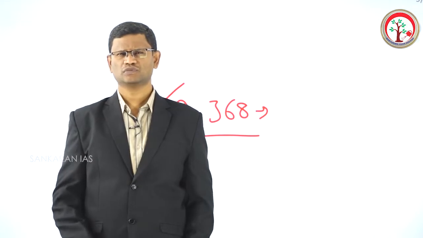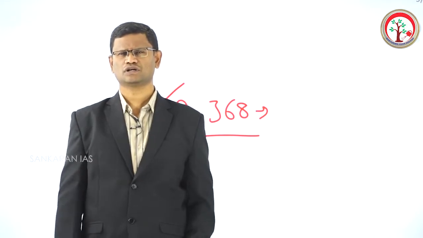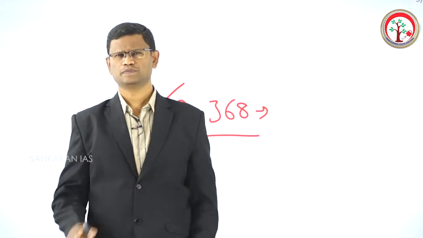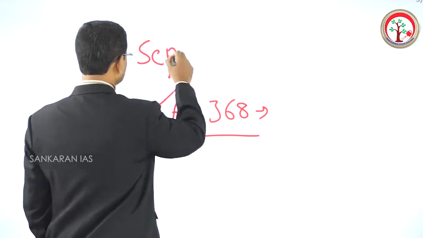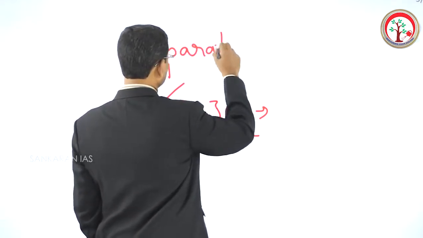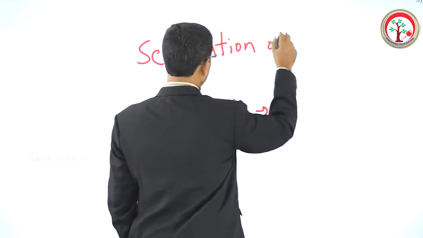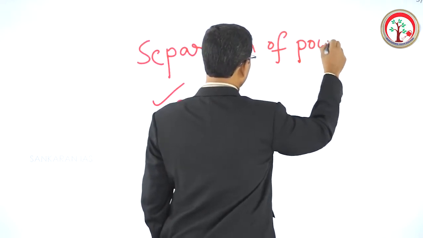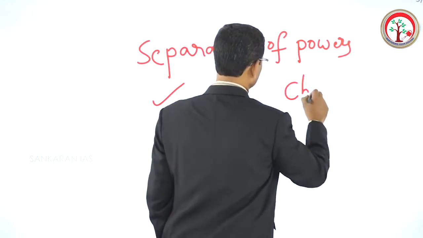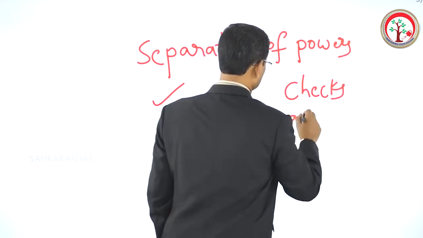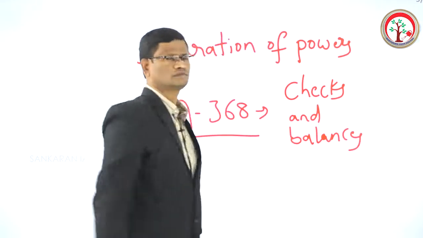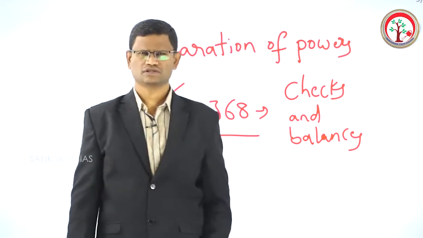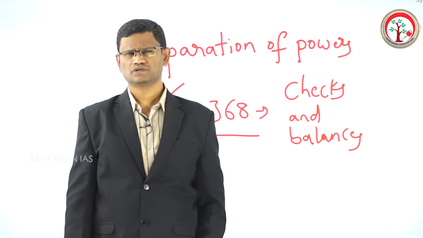The theory of separation of powers is fully implemented in the American constitution but not in the Indian context. But despite all this, the Supreme Court of India in a number of cases said that the theory of separation of powers and the theory of checks and balances are basic features of the Indian constitution.